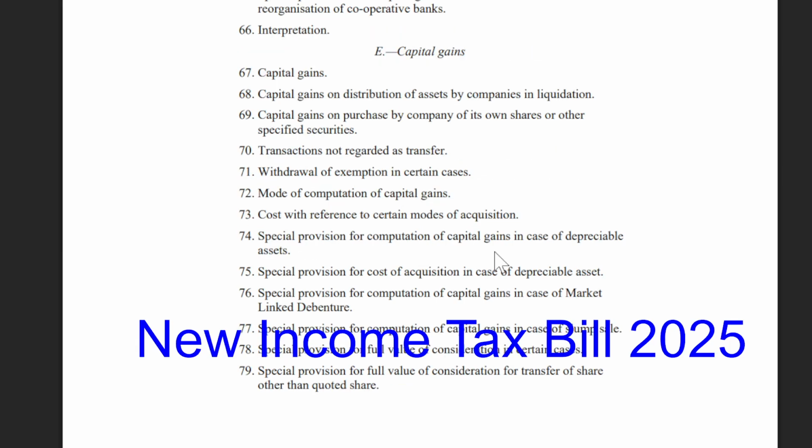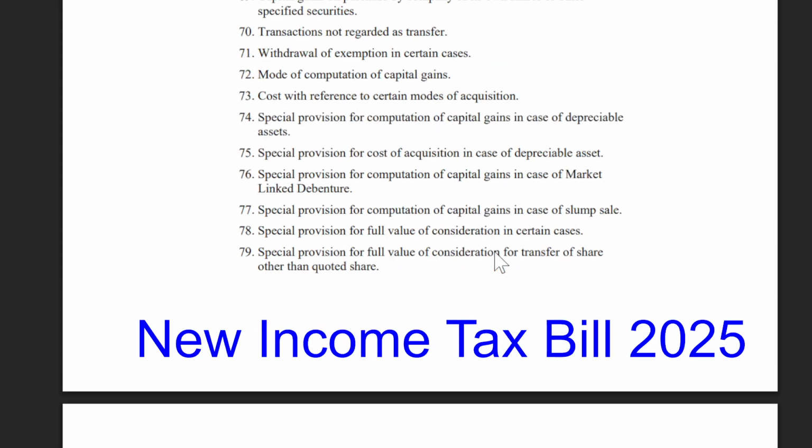73, Cost with reference to certain modes of acquisition. 74, Special provision for computation of capital gains in case of depreciable assets. 75, Special provisions for cost of acquisition in case of depreciable assets. 76, Special provision for computation of capital gains in case of market linked debentures. 77, Special provision for computation of capital gains in case of slump sales. 78, Special provisions for full value of consideration in certain cases.